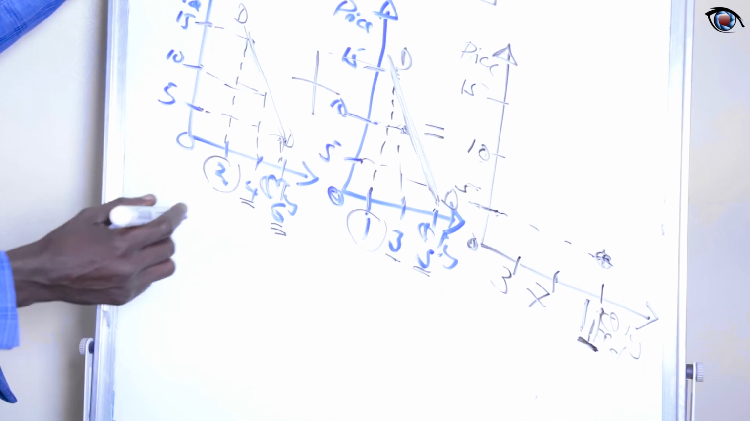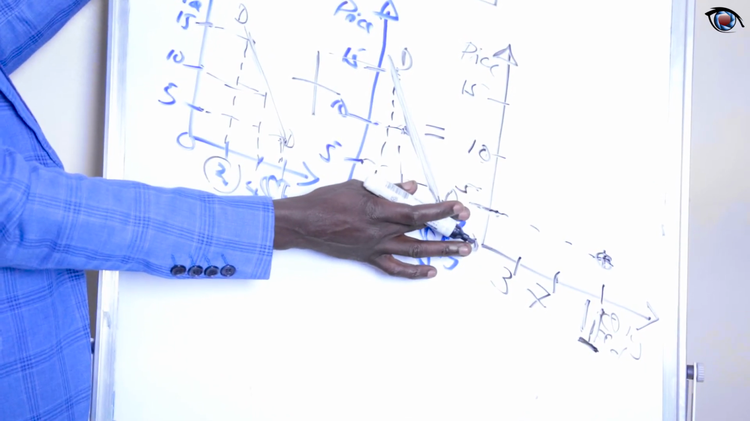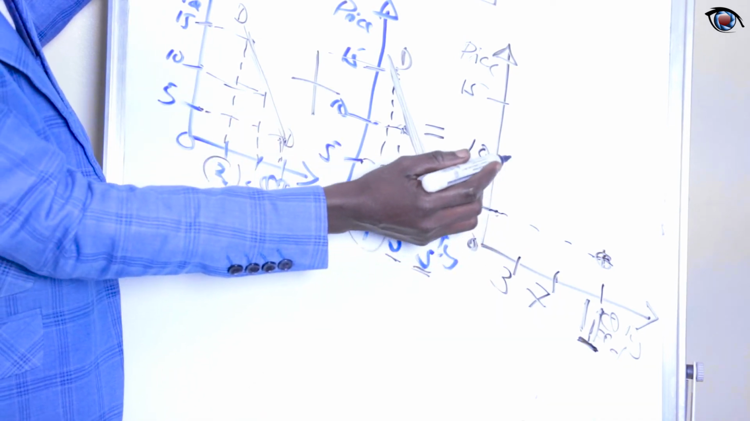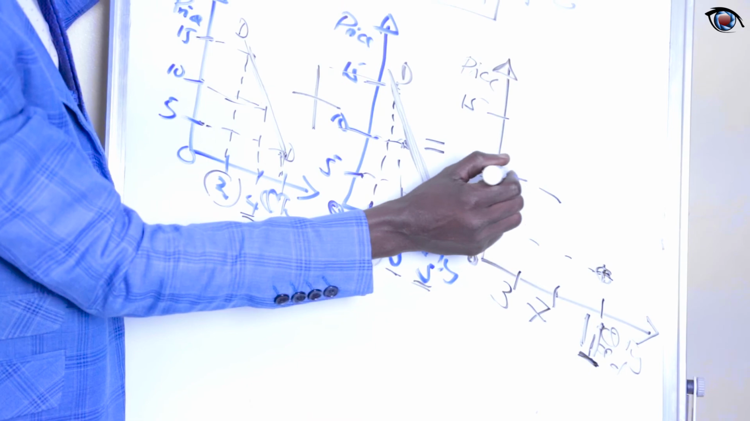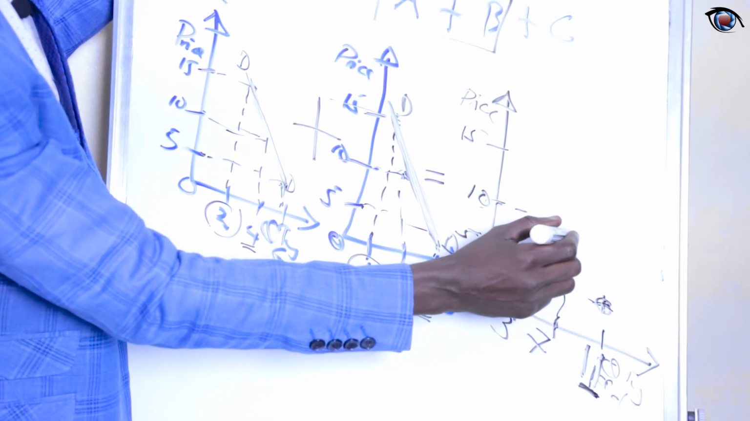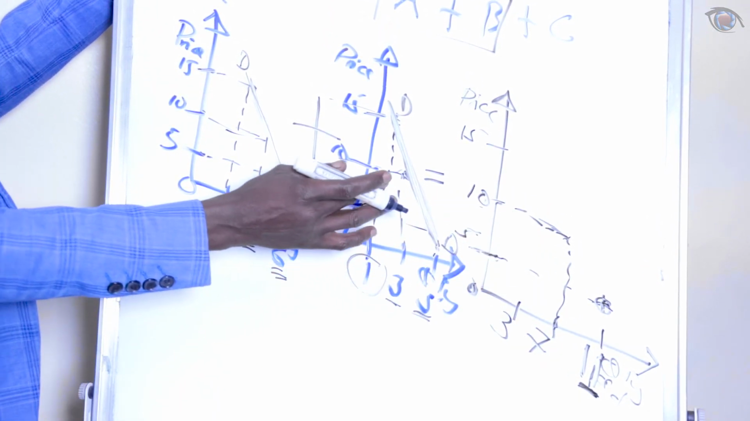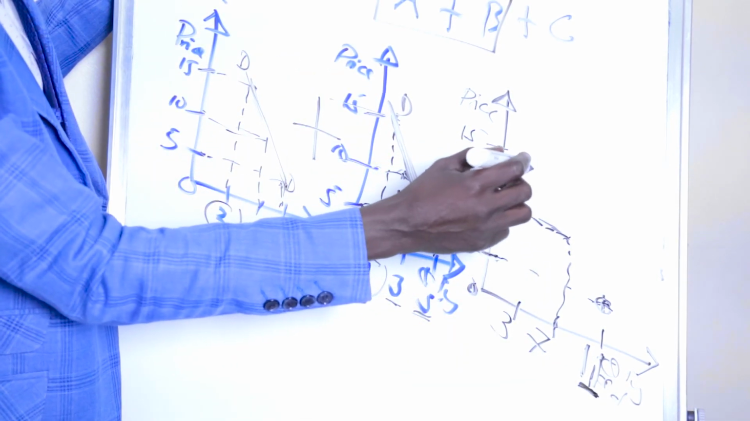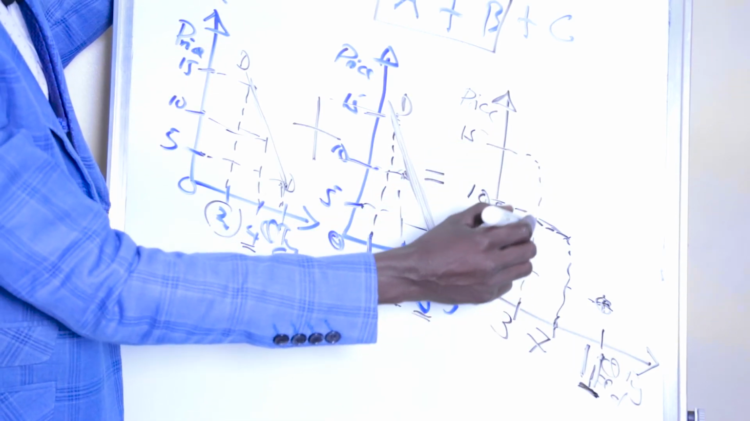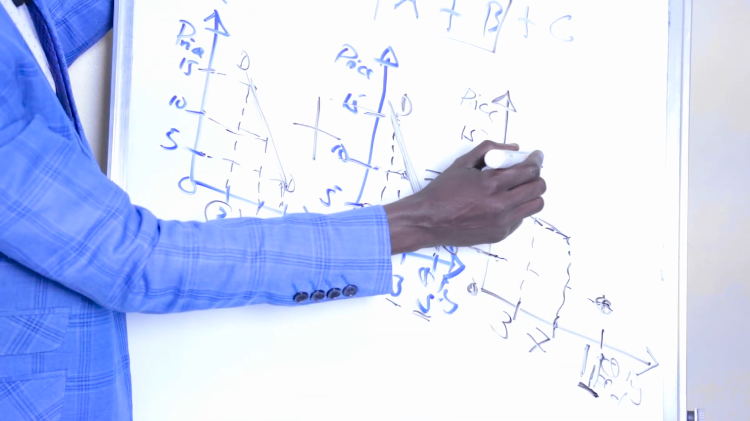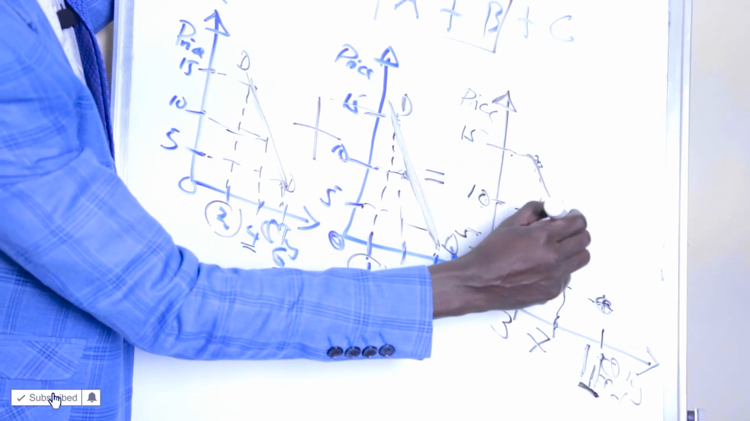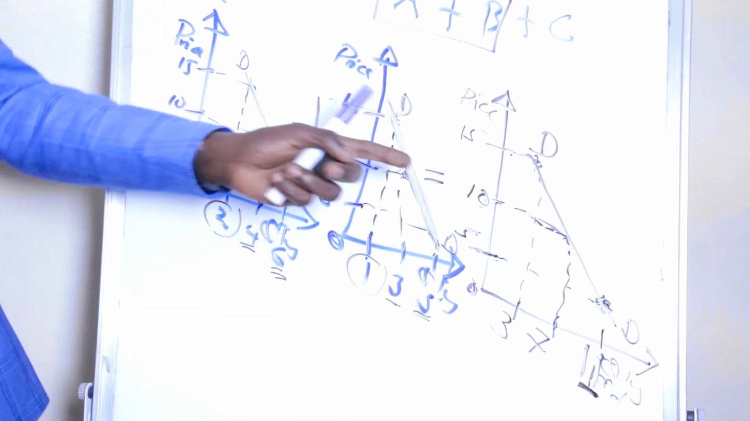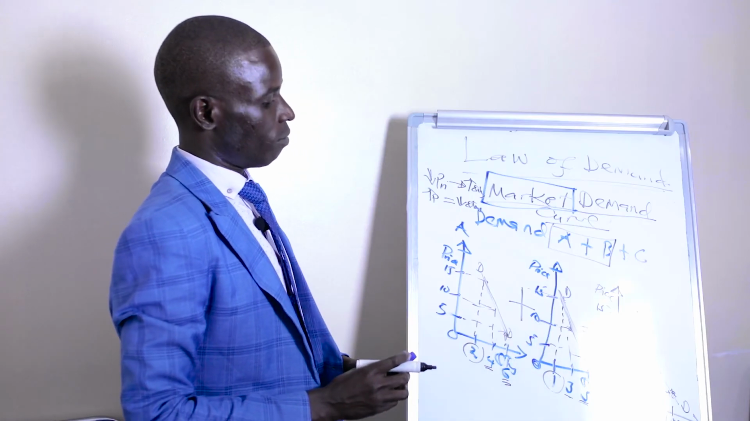When the price was 5, they bought 11 trousers. But when the price increased to 10, they bought fewer trousers, and this is according to the law of demand. When the price increased to 10, they bought 7 trousers. And when the price increased to 15, they bought few trousers, only 3. So you can now join these dots to draw your market demand curve. This is how we come up with the market demand curve.